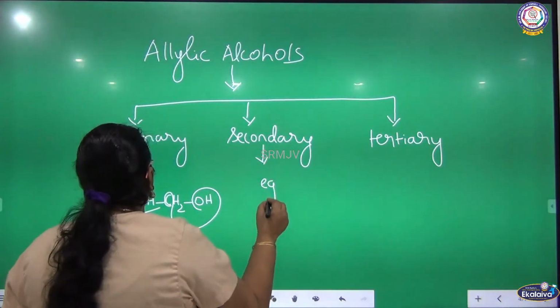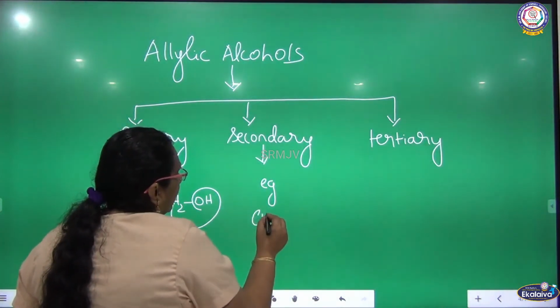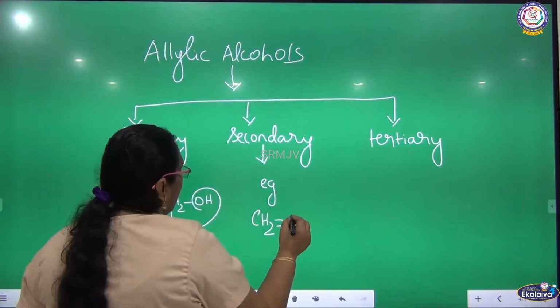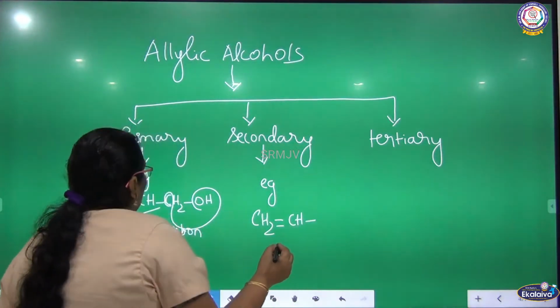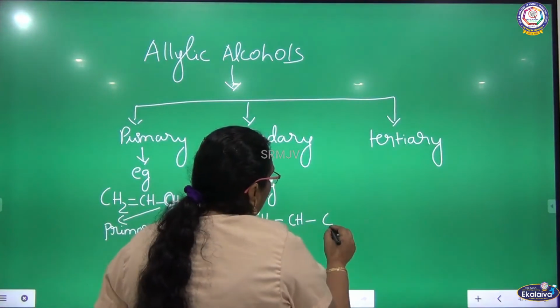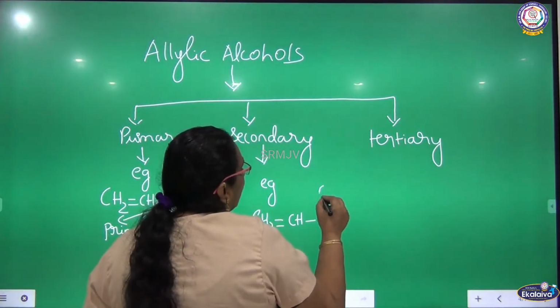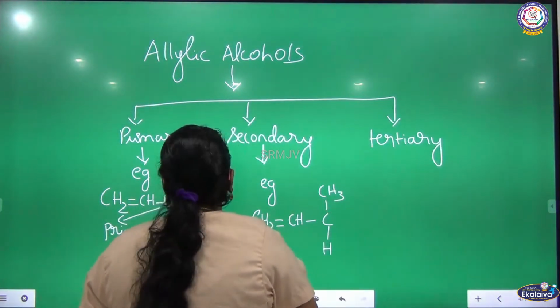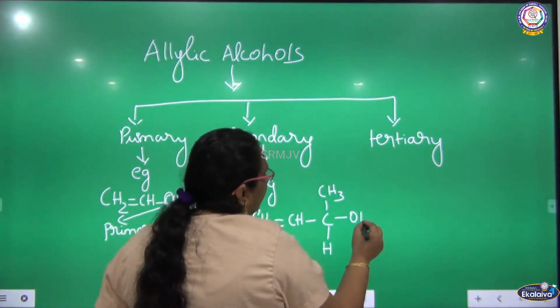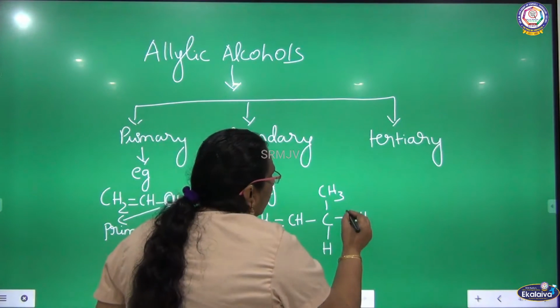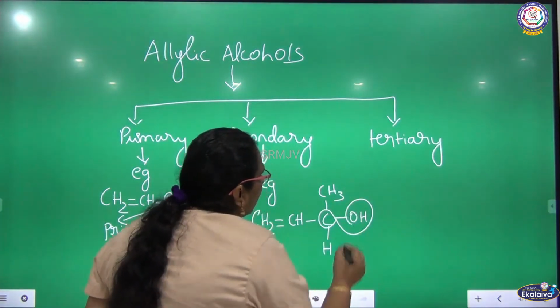So for secondary alcohol, I am going to write CH2 double bond CH, single bond C. So it should have only one hydrogen. Towards the other side, I am including another bulky group, and towards the other side we have OH. Listen here, OH is attached to the secondary carbon.